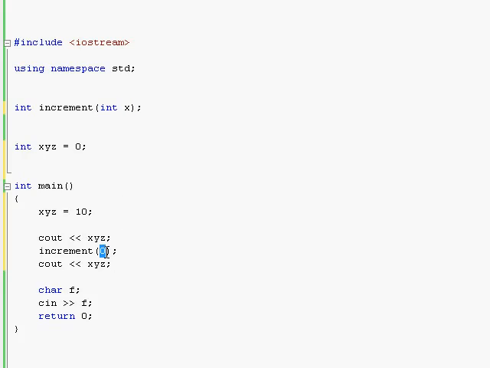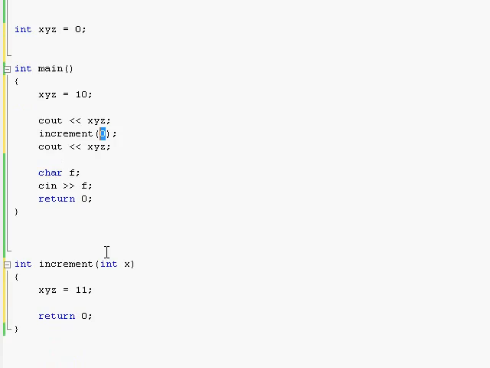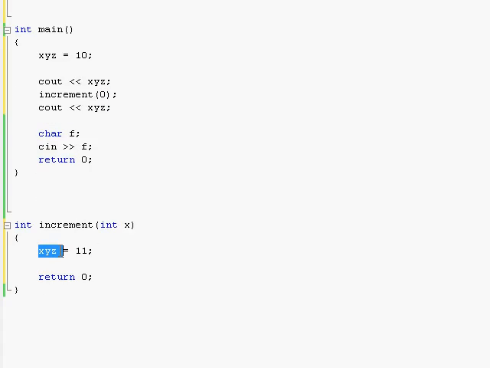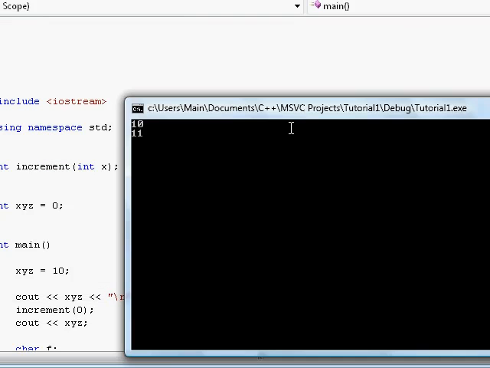But I'm not even passing in xyz because I don't have to, it's global. In the increment function, again, I assign 11 to this global variable, and again, I didn't have to declare xyz because, of course, it's global. Everyone knows about it. And then when I return and get back to the main function and print out xyz again, we will see that xyz has really changed and it's not 10 anymore, it's 11. As you see right over here, 10 and 11.